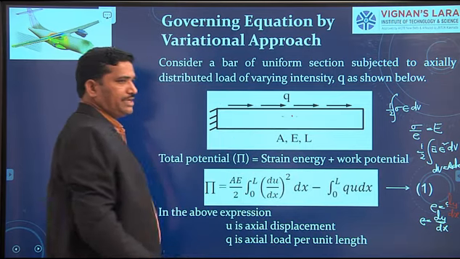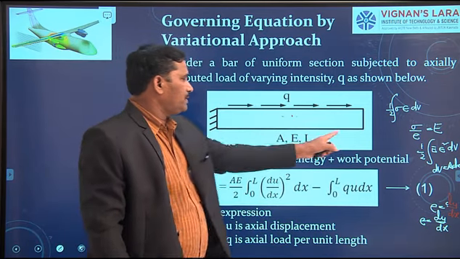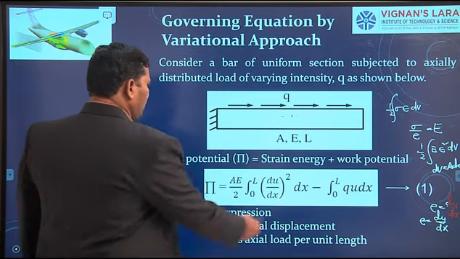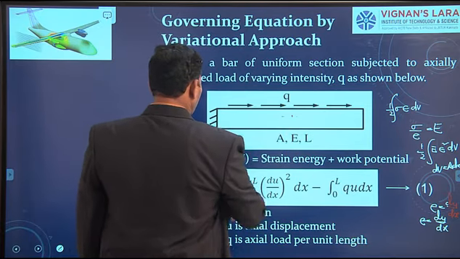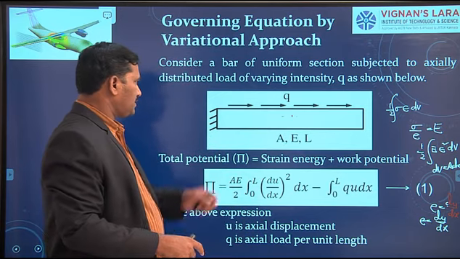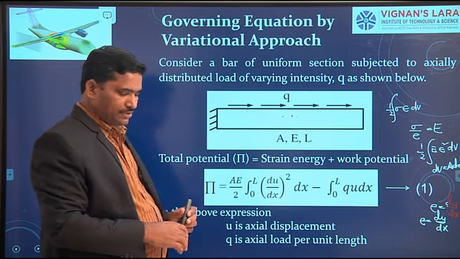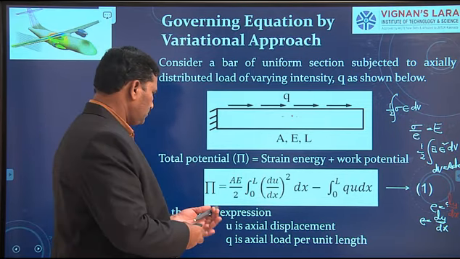Therefore, q into dx into the displacement u gives the work done by the external forces. So this is the expression for the total potential energy of this axially loaded member.